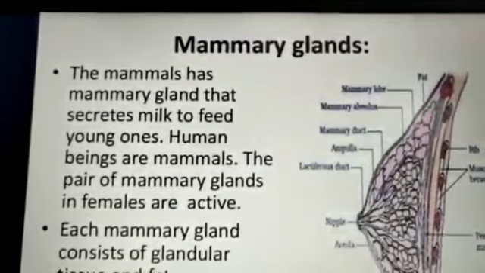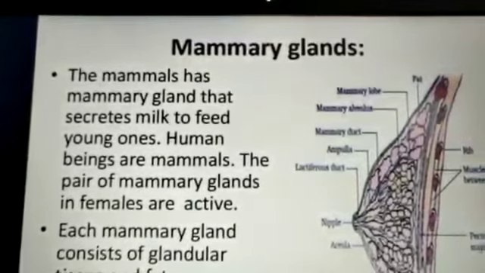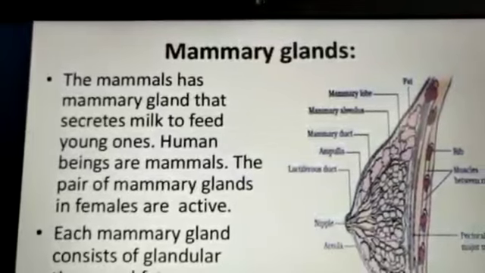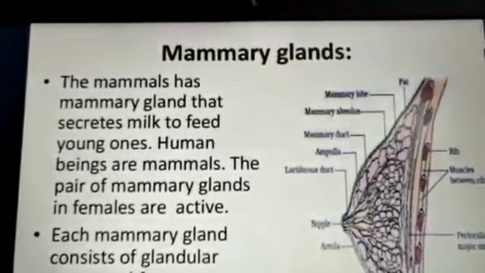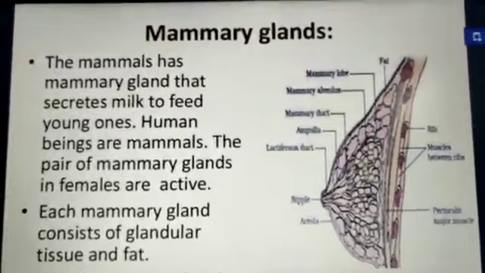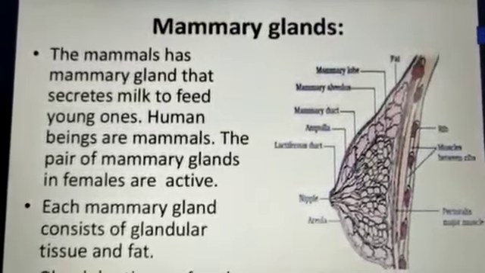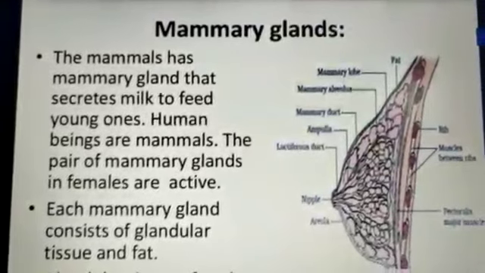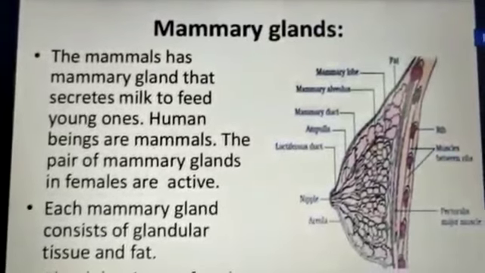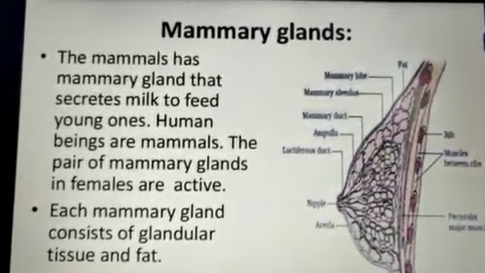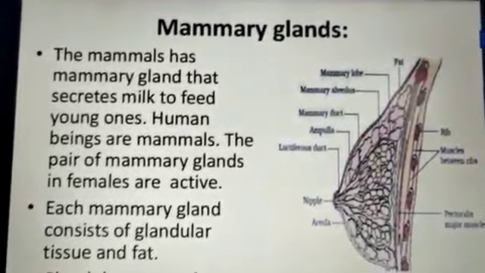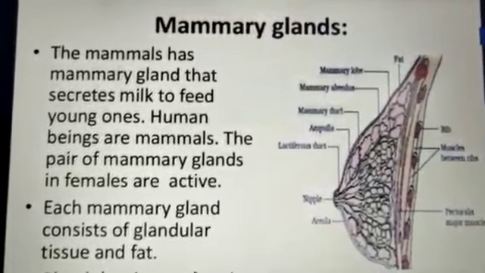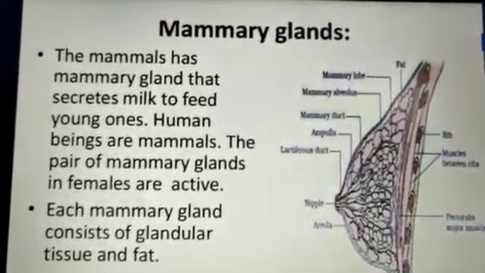As we are studying Unit 1 of biology, reproduction, in a previous video we studied the female reproductive system as well as spermatogenesis. Today, we are going to study the structure of the mammary gland and how it functions. So, what is a mammary gland? A mammary gland is nothing but a gland which secretes milk to feed the young ones.